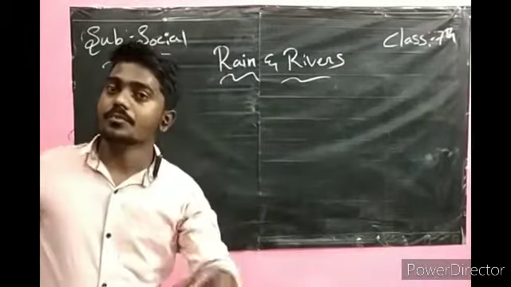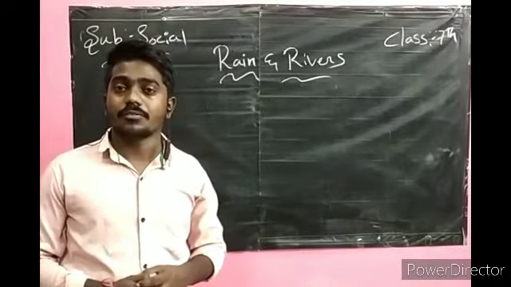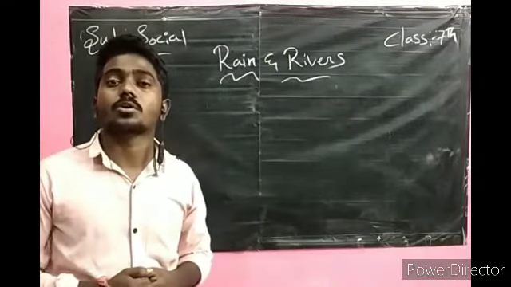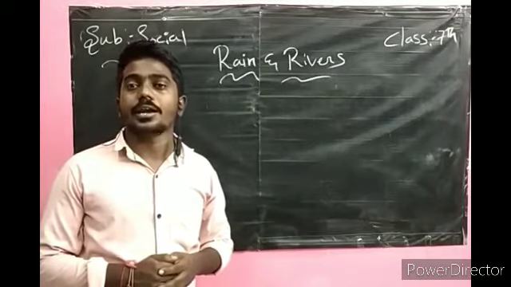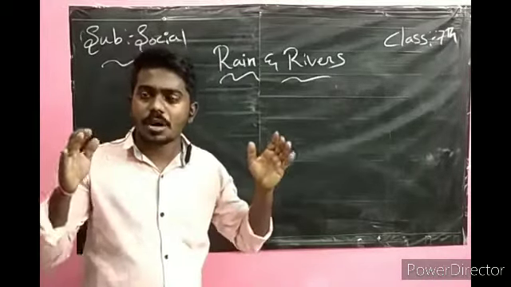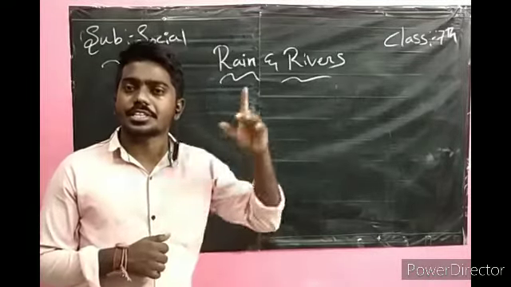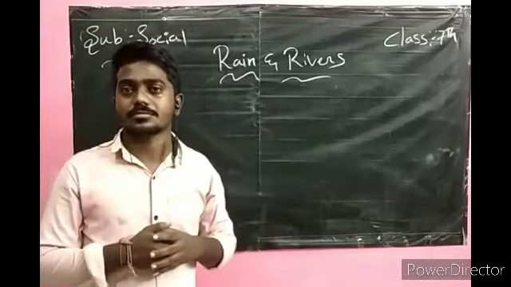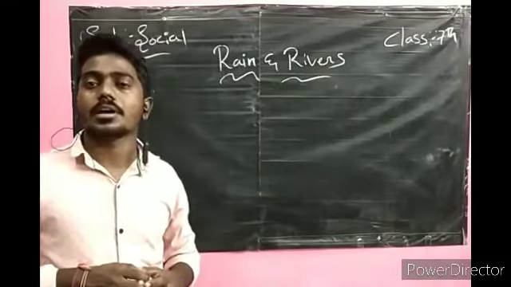Similarly, when the water vapor goes upward, it becomes cooler and forms tiny droplets. These tiny droplets combine with the dust and smoke present in the air, and the size of the clouds increases. Small drops combine to form clouds.